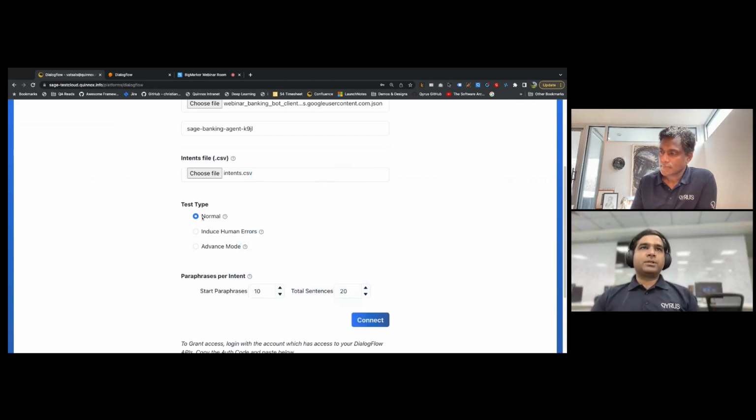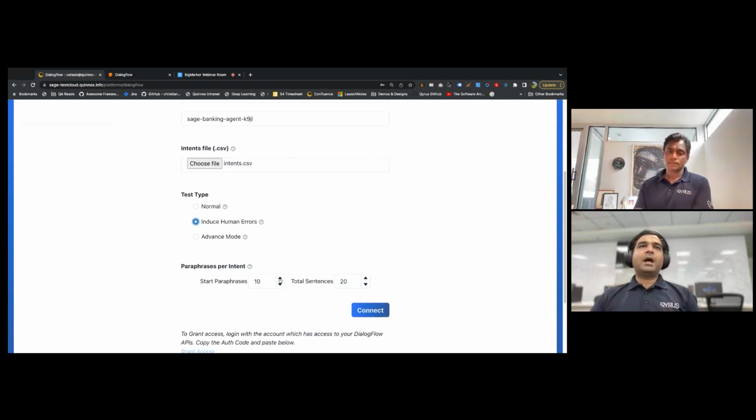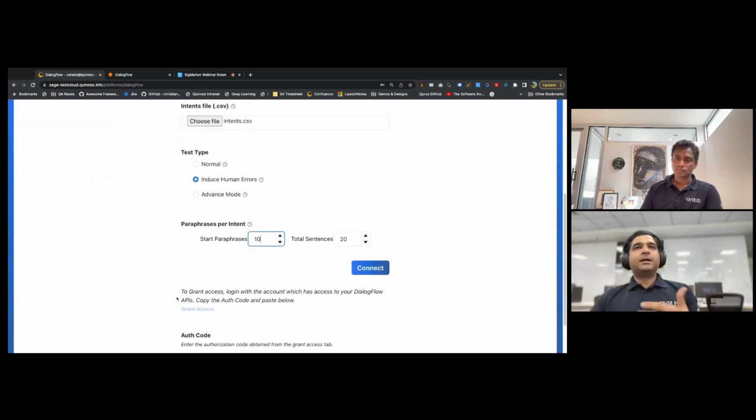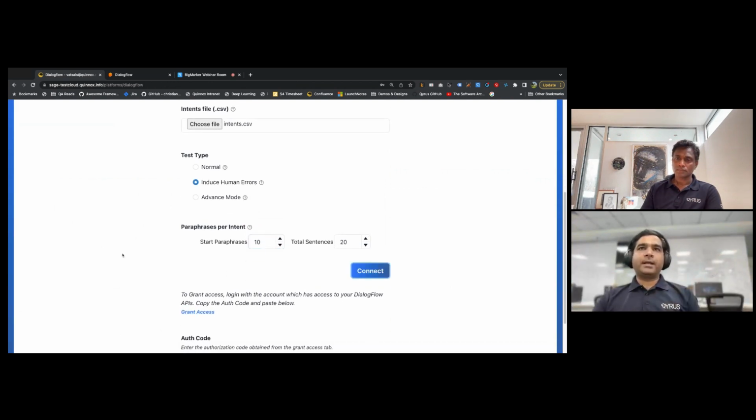Now I'm going to choose the test type as induce human errors, which we spoke about, and then we say how many sentences we would like to generate. Paraphrases, as we call them. Why is it a paraphrase? Because we already have defined certain examples. The developer has defined certain sample intents, so what we're still trying to do is paraphrase them. Since we are pressed for time, I'm just doing it with 10, but basically you can generate thousands of such. Once I define all this, I can go ahead and say connect.